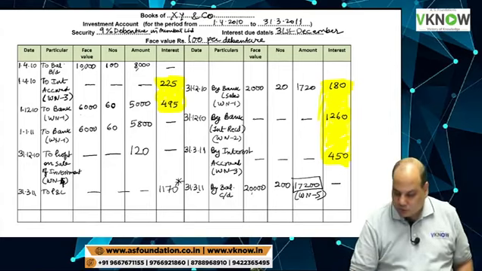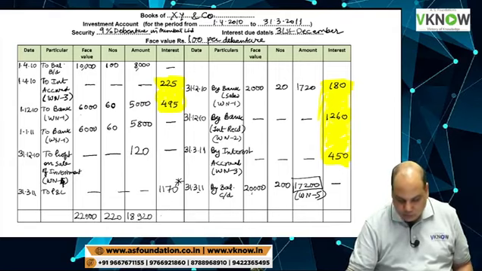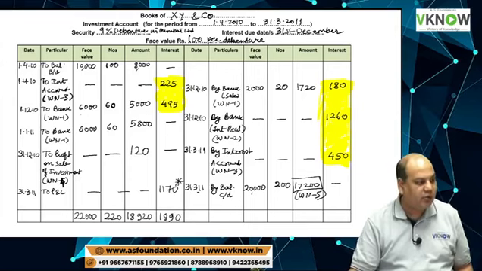1170. Now we'll complete the ledger by taking the total. This is 22,000 total. This is 220. This is 18,920. And this is 1890. Copy the same item on the credit side.